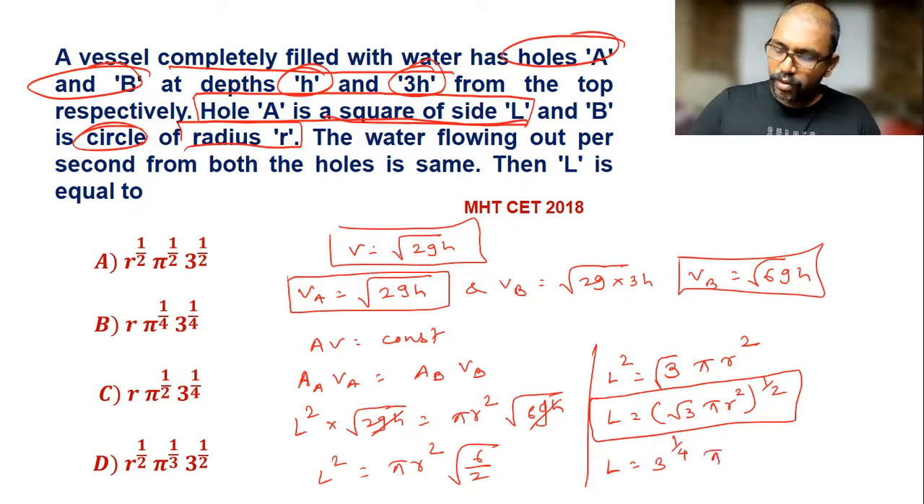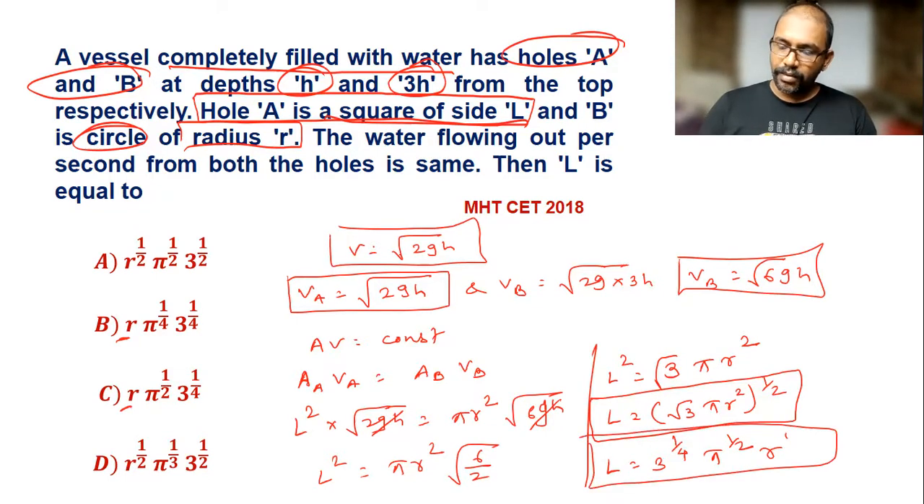So pi raised to 1 by 2 and r raised to 1. If you see all the options, r raised to 1 is written here and here. Okay, we can confirm the power of r. Now after that, we can confirm the power of pi raised to 1 by 2. So pi raised to 1 by 2 is written in these two options. And here we can confirm the power of 3 also, 3 raised to 1 by 4. So this option C is the correct answer for this question.